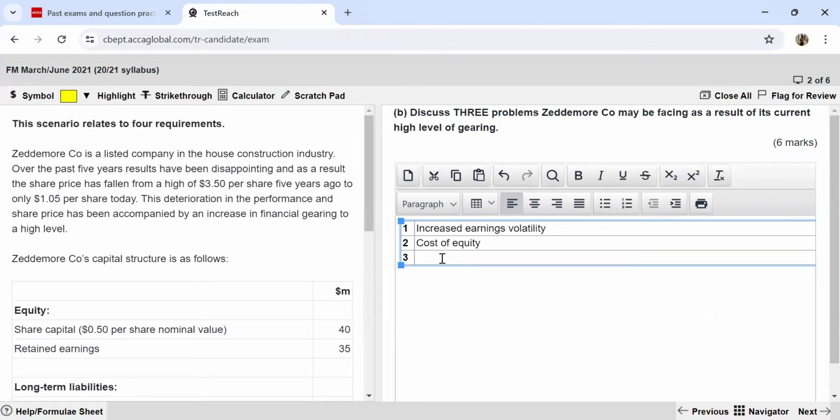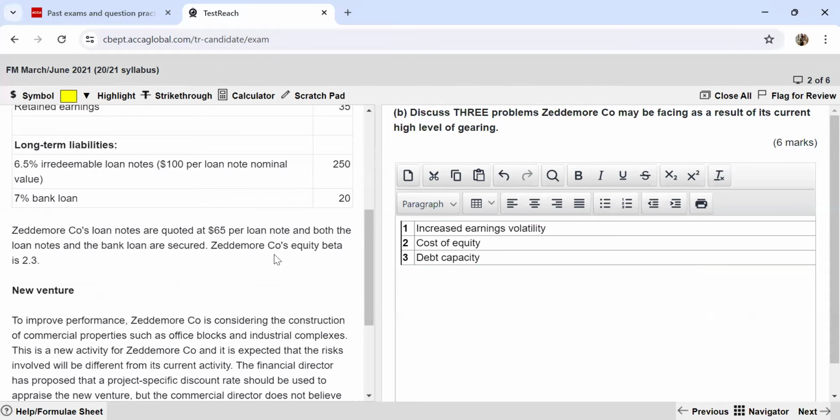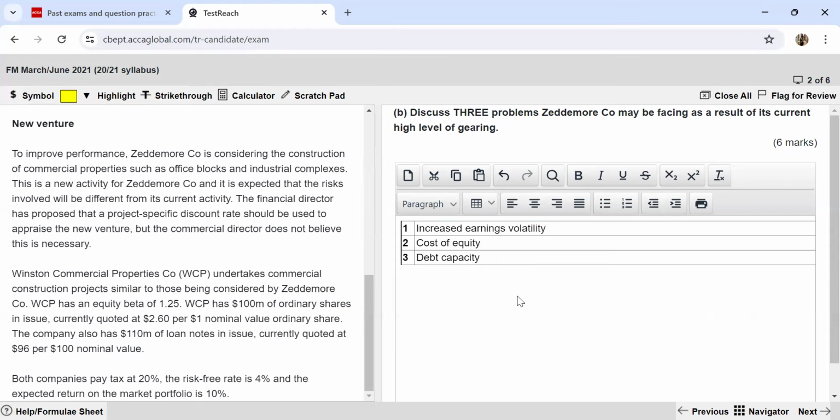And then another thing could be the debt capacity. So if the company is taking more and more debt, they are eventually going to run out of the capacity to raise more debt. And if in the future they want to do something, they're going to find it very difficult to raise more money through debt. So these are a few points which you can mention over here.